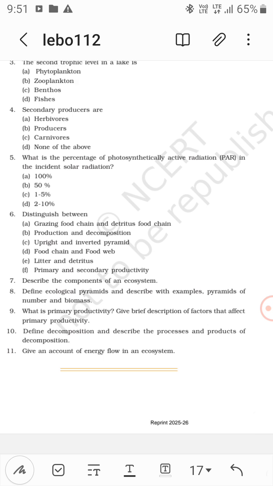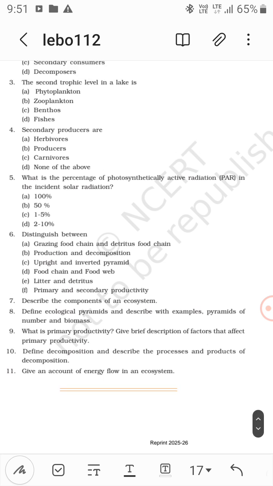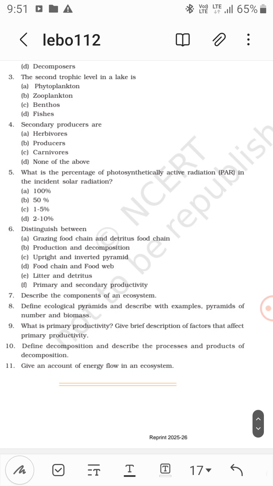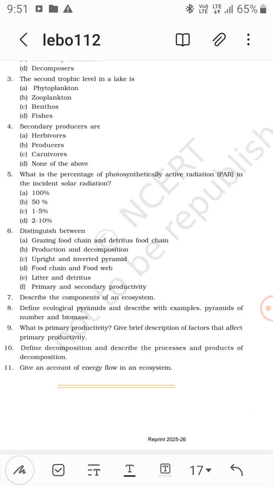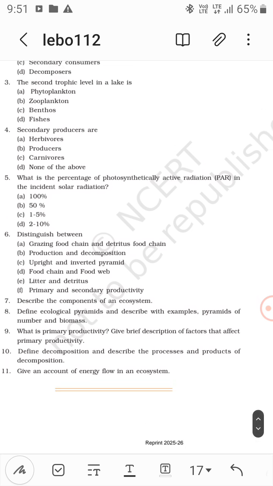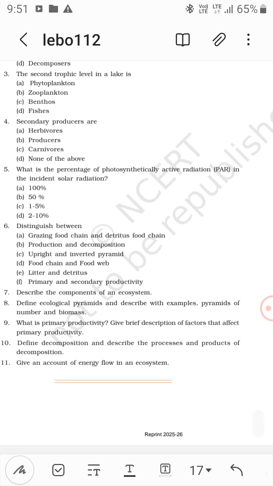Upright and inverted pyramid. Upright means the base is broad and then it gets narrow to the apex, and the inverted pyramid is like the apex is at the bottom and the broad part is at the top, so it's kind of an inverted pyramid.